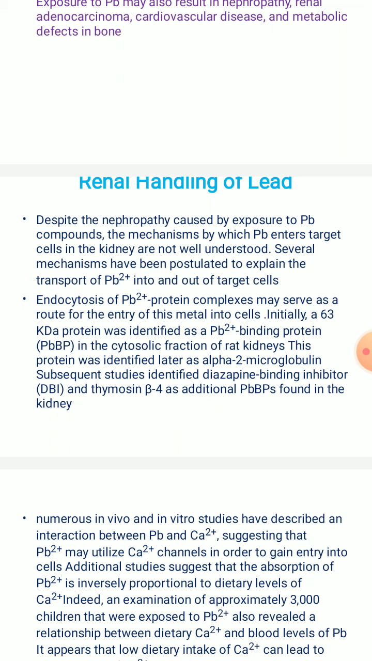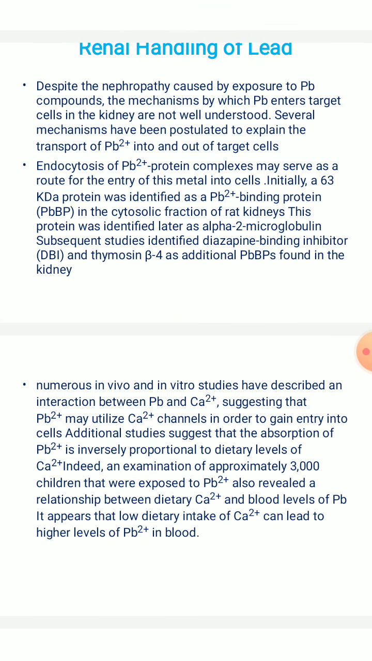So they found this out by subsequent studies, and other numerous in vivo and in vitro studies made with respect to this heavy metal. They have described an interaction between lead Pb and calcium, which mainly suggests that Pb2+ utilizes calcium ion channels, Ca2+ channels, in order to gain entry into the cells. Additional studies also suggest that the absorption of Pb2+ is inversely proportional to the dietary levels of calcium.